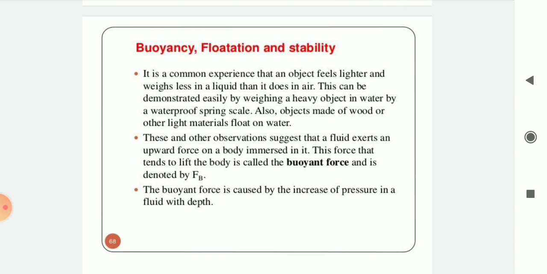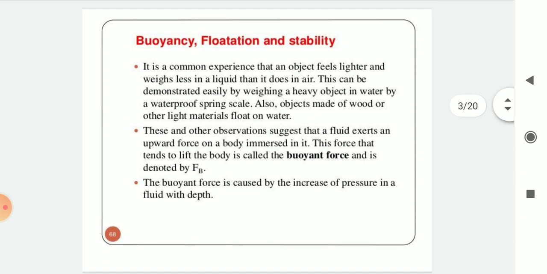Also, objects made of wood or other light materials float on water. These and other observations suggest that a fluid exerts an upward force on a body immersed in it. This force that tends to lift the body is called the buoyant force, and it is denoted by Fb.